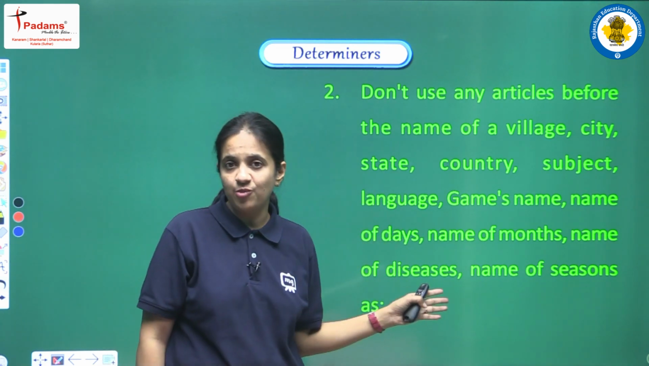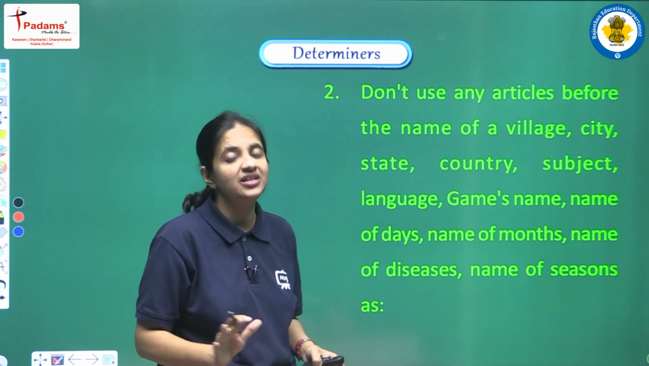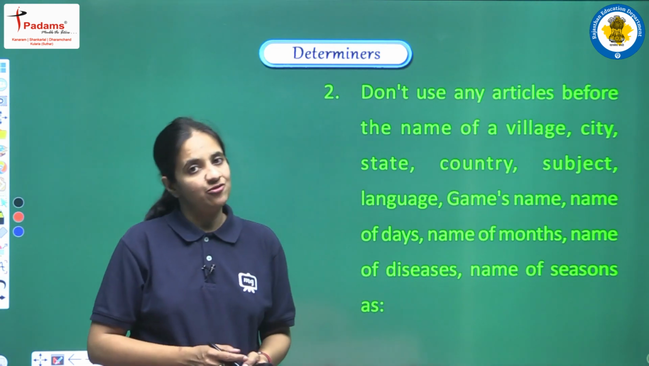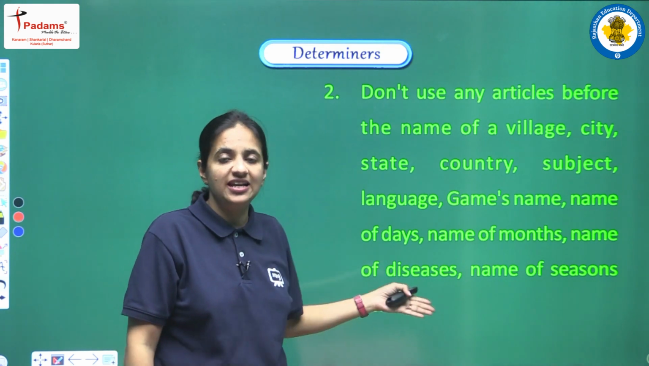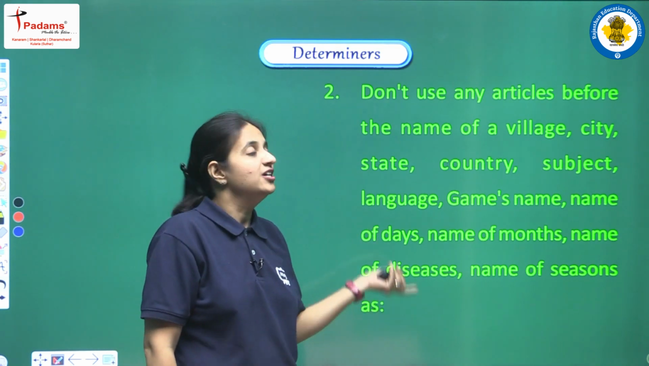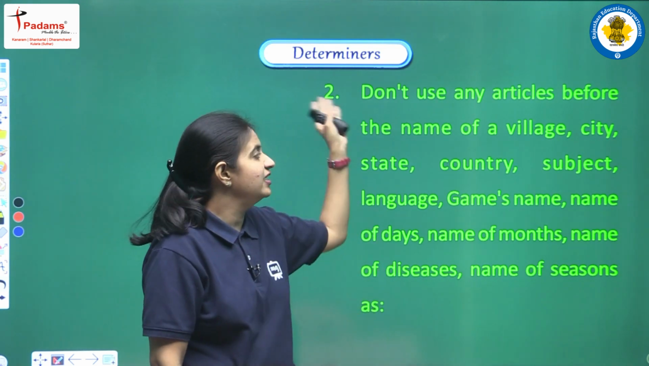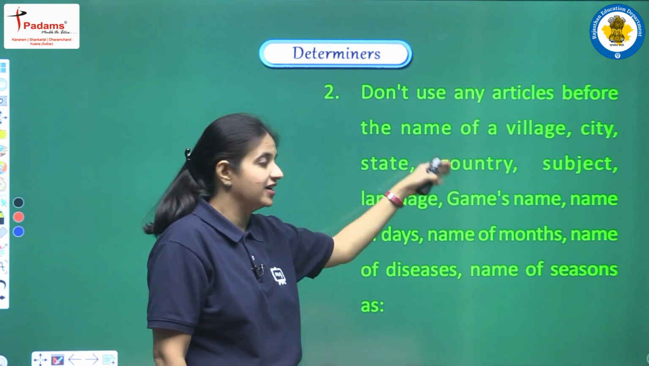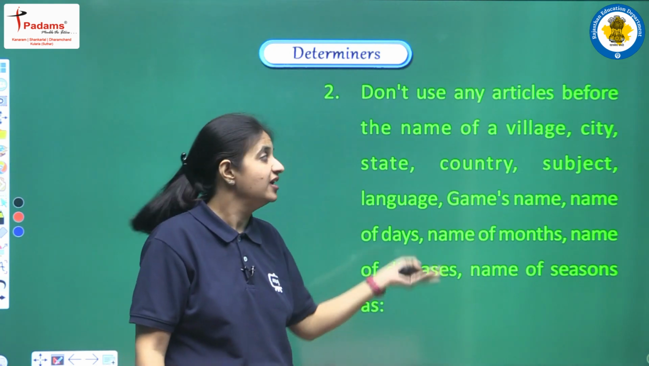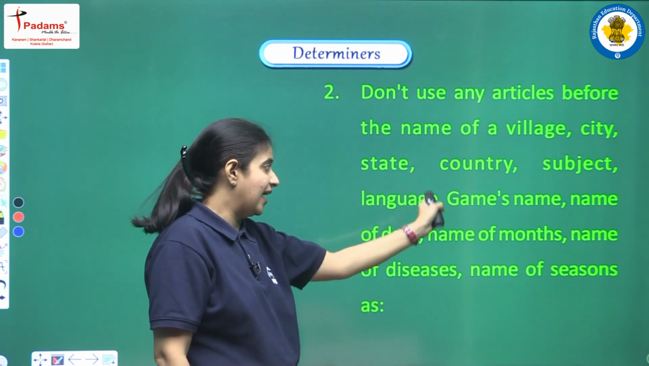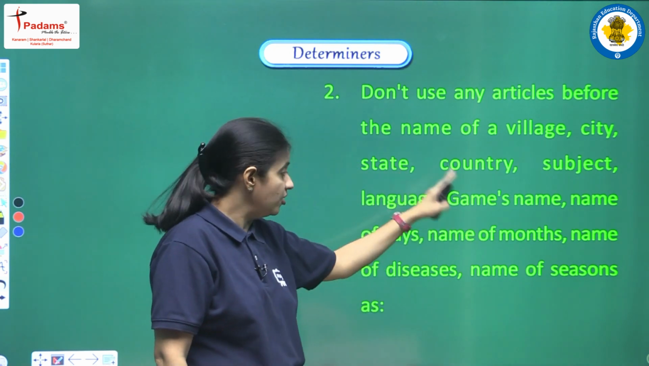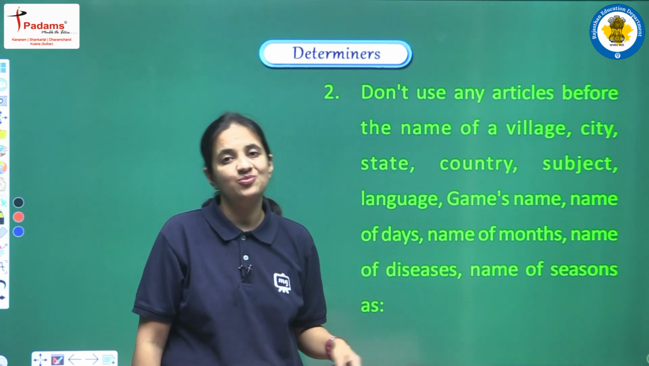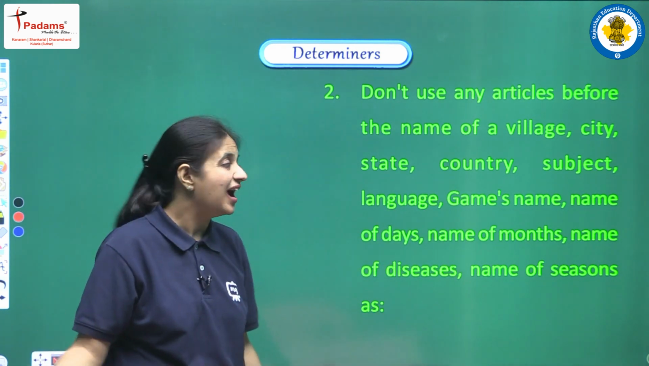So these are some of the points that you actually have to remember. You have to learn that when we are having any of these things, we cannot use any articles. So yes, we cannot use an article before the name of a village, city, state, or country, it means any place. We are talking about subject, language, game, days, months, disease, or season. Before that, we cannot use any articles.